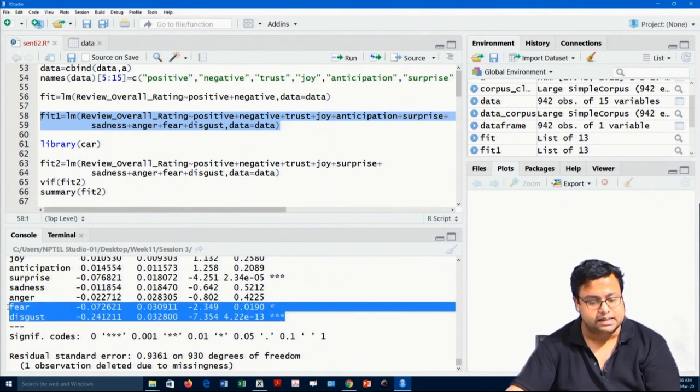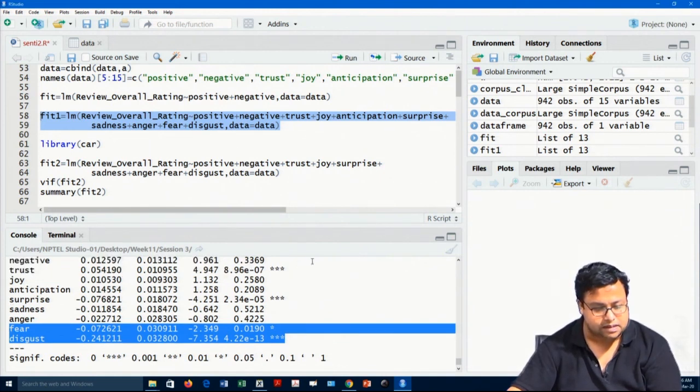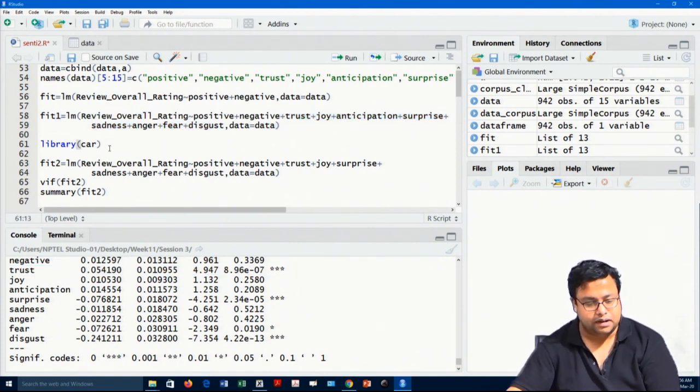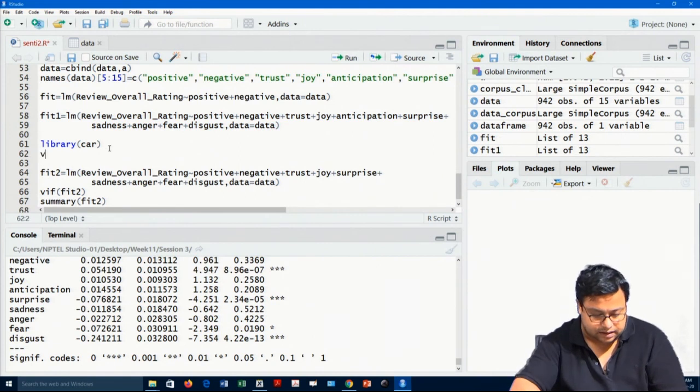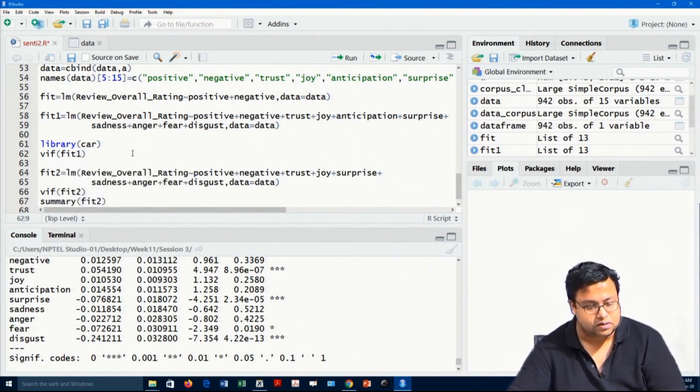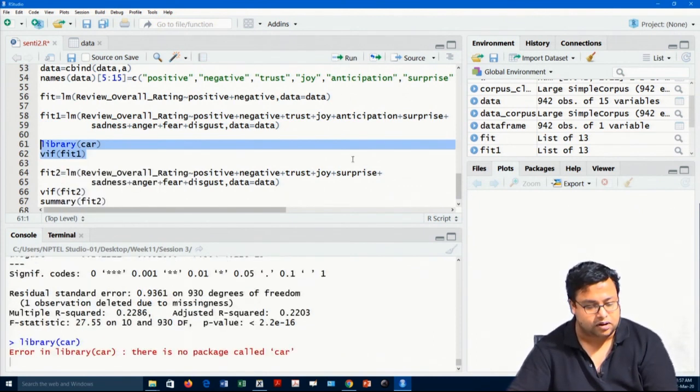As you feel disgust or fear, your rating goes down. Even sometimes as you feel trust, your rating goes up, something like that. But I can believe this only if these particular x variables are not correlated with each other. So, to check that, I will call for a library called car.